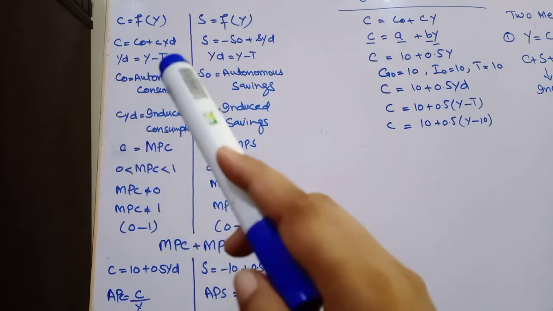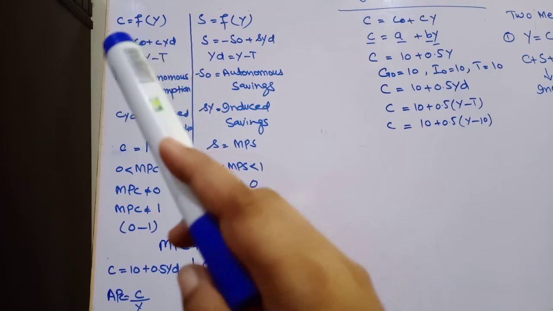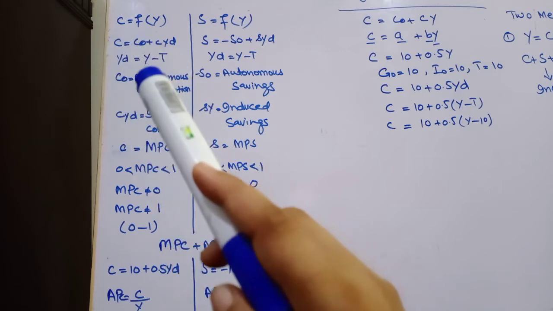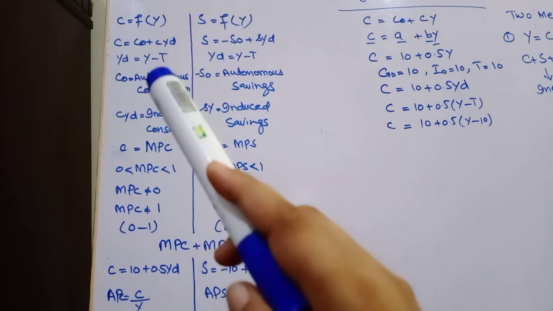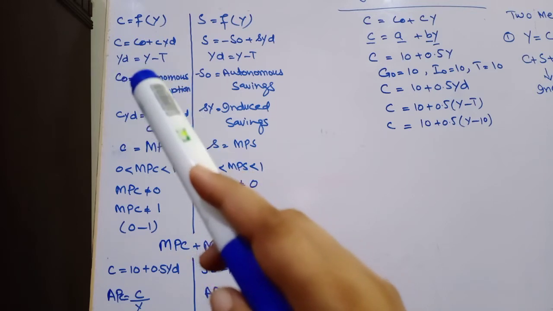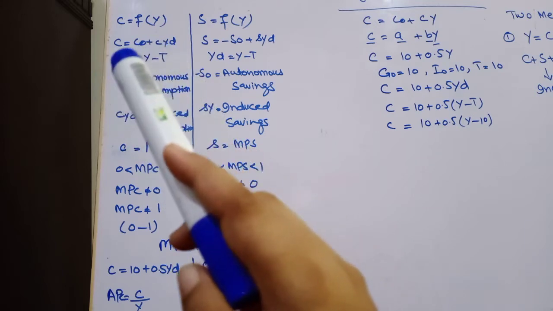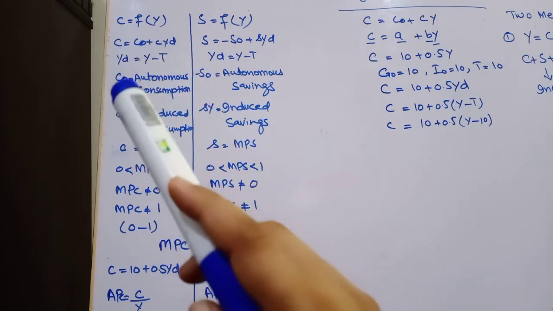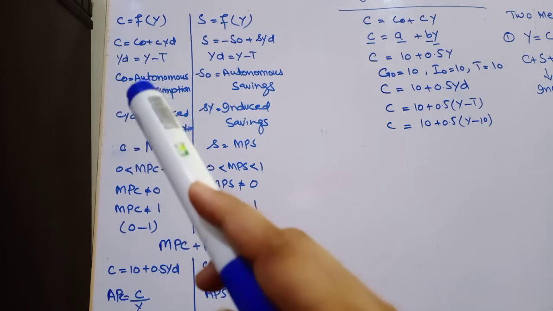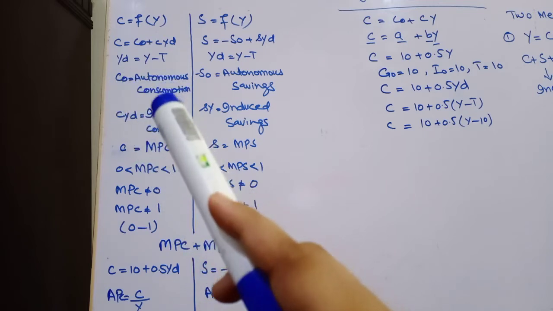Okay, what is YD? YD is disposable income, Y minus T. If we deduct taxes from income, this will represent disposable income. This is the income that we can use for our consumption expenditures and save.